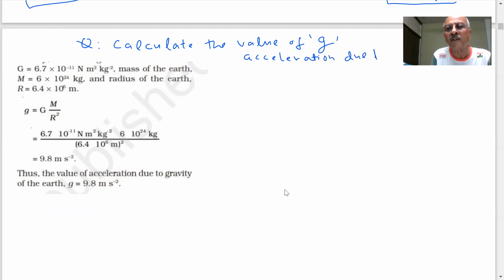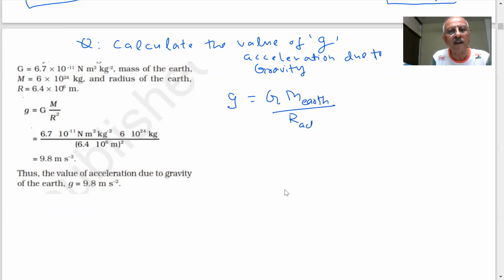When I say gravity, I am talking of Earth. Now, students, you already got a formula. g is equal to G times the mass of the Earth, divided by the radius of the Earth squared.